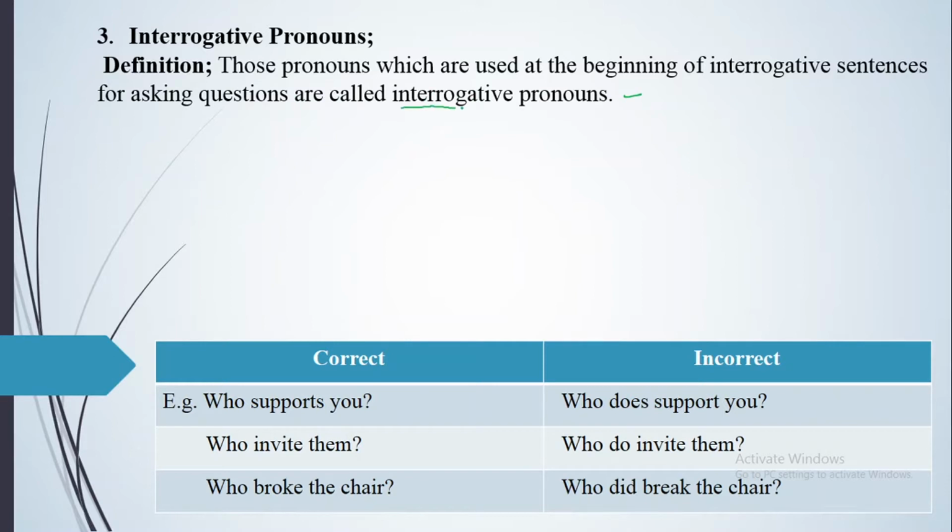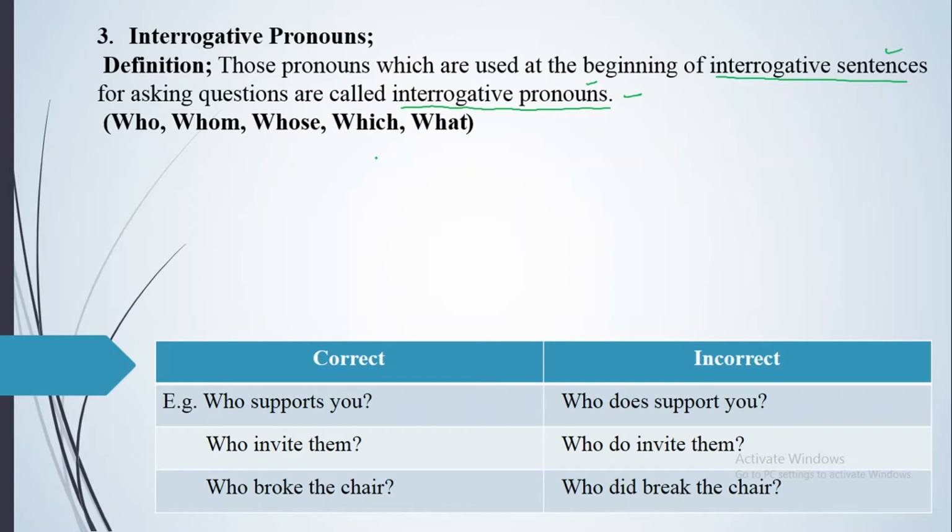Those pronouns which are used at the beginning of interrogative sentences. Now, what are interrogative sentences? Is he coming to school? Are they learning English? Were they beating him? Do they play cricket? Have you taken lunch? Clear that those are known as interrogative. And when you bring the interrogative pronouns at the beginning of interrogative sentences, those are known as interrogative pronouns.